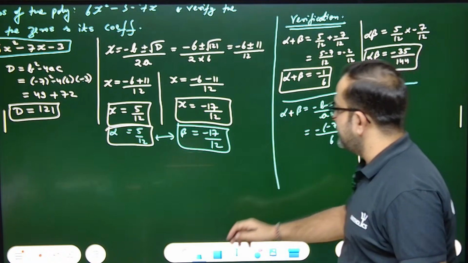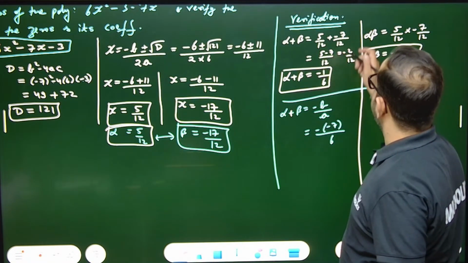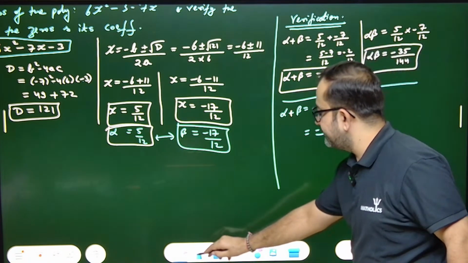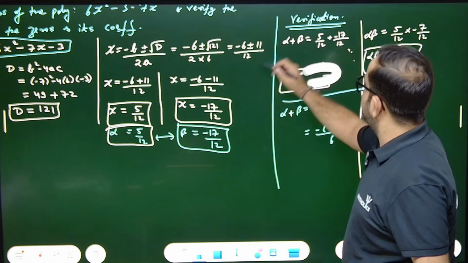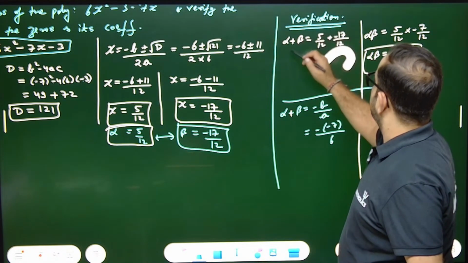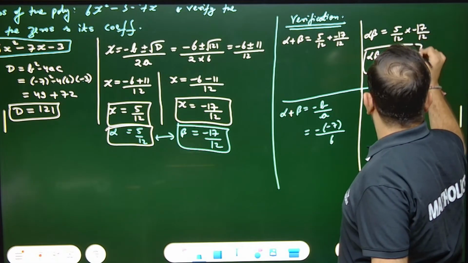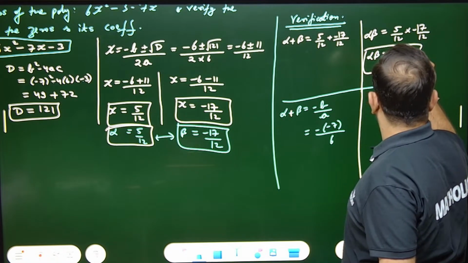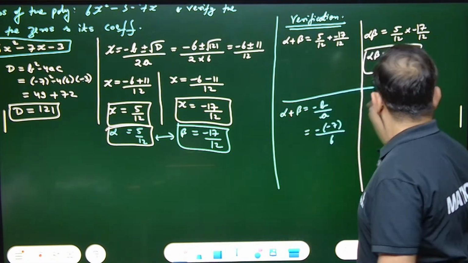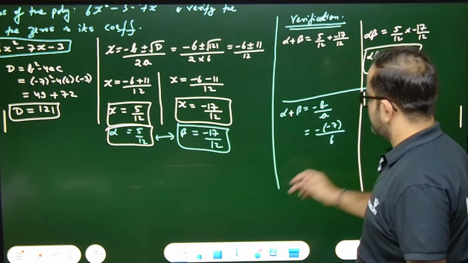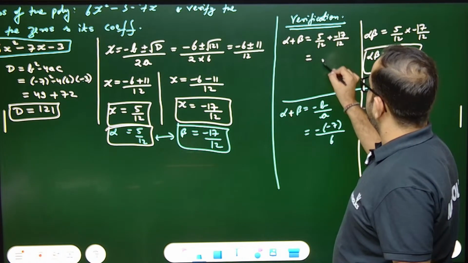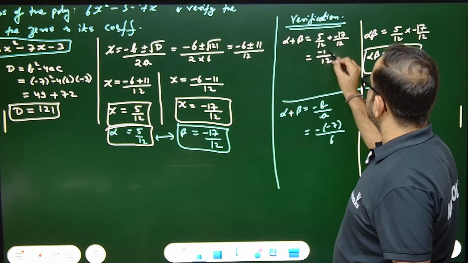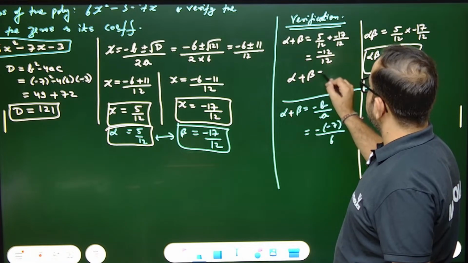Okay, okay. It was minus 17. Beta was minus 17. I must have done minus 17. Okay. Minus 17 by 12. Okay, here is the problem. It's also minus 17. 17 5 it will be 85. Minus of 85. Wait. A smaller problem is there. See, 5 by 12 minus 17 by 12. That means 12, and it will be 5 minus 17, minus 12. So alpha plus beta is nothing but minus 1.